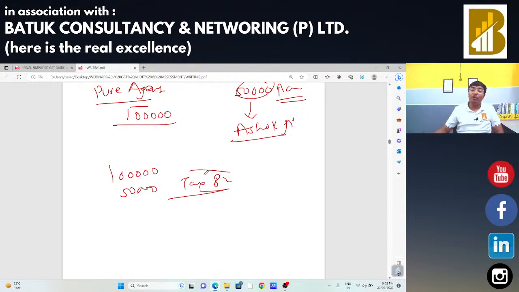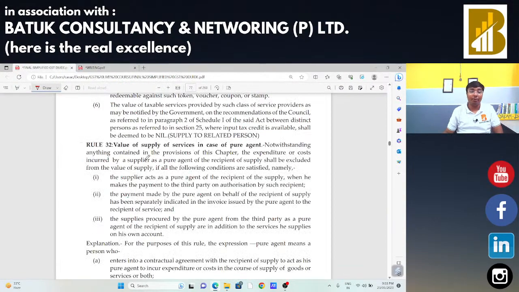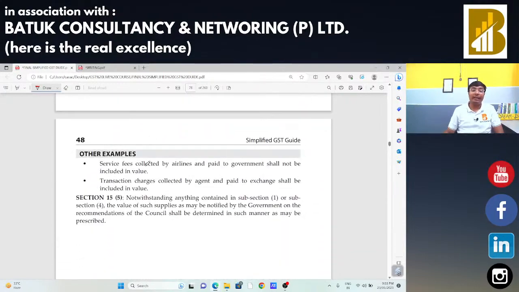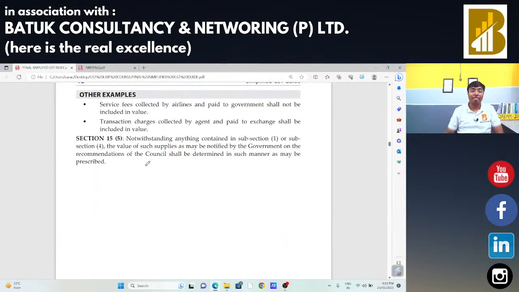So in that case, the value of supply will be just 1 lakh rupees. On that 50,000 rupees, there is no requirement to make the payment of taxes because I am doing the same in the capacity of pure agent. मैं उनका pure agent हूँ and in that capacity, I am just going to make the payment to the GST department. So no GST will be payable on that 50,000 rupees. GST will be payable on that 1 lakh rupees only. That is the concept of pure agent. You got my point regarding the pure agent concept?